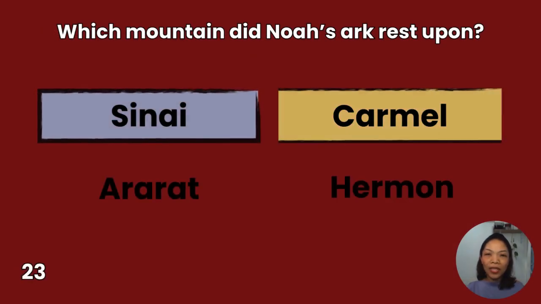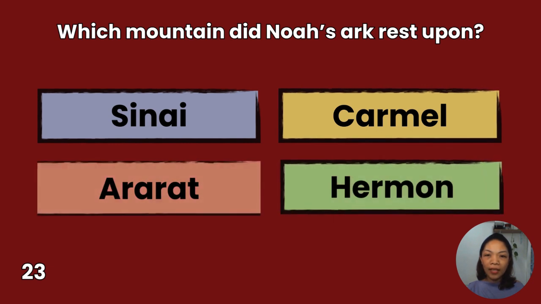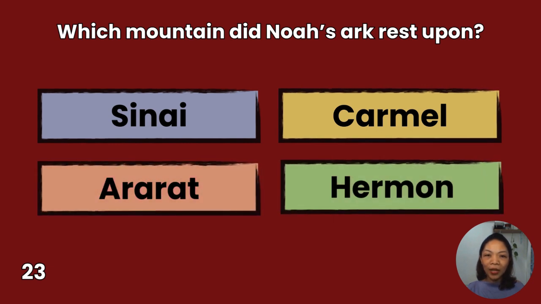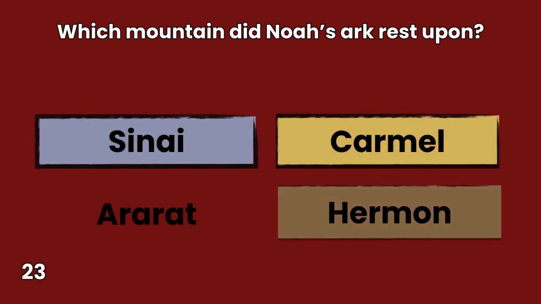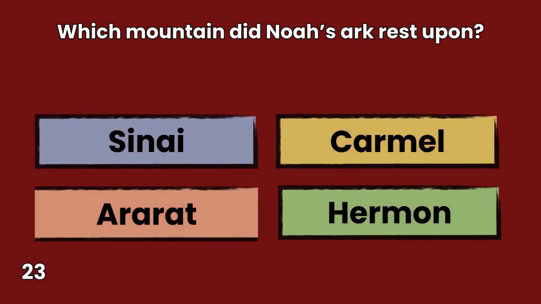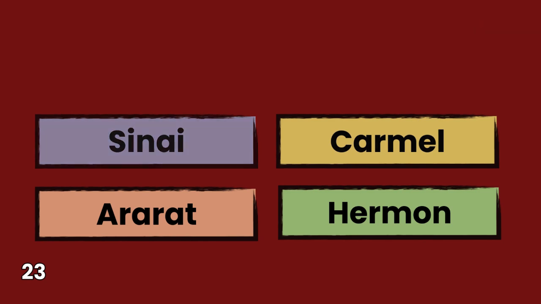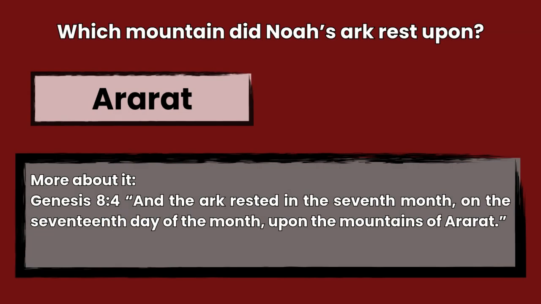23. Which mountain did Noah's ark rest upon? Sinai, Ararat, Carmel, Hermon. You have 10 seconds to answer. The answer is Ararat, Genesis 8:4, and the ark rested in the seventh month on the 17th day of the month upon the mountains of Ararat.